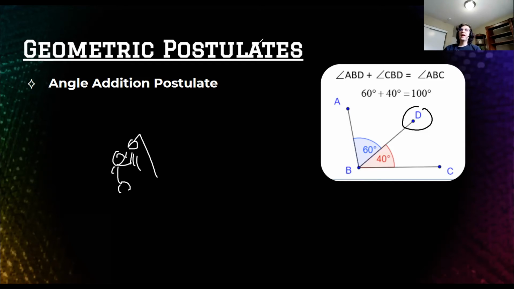And there you go. That is the geometric postulates added to our list of algebraic properties, which are all forms of axioms, the things we assume to be true in order to use deductive reasoning in math. All right? So this video, I hope it helps out a lot with understanding the things we assume to be true and how we use them in geometry and in mathematics. These are the things that go in the reasons column of a 2-column proof. And next video, we'll see that in a good example using some theorems. If you don't know what a theorem is, I really recommend watching that next video. See you then.